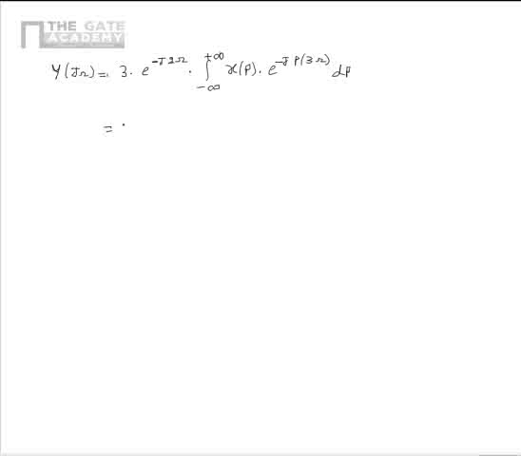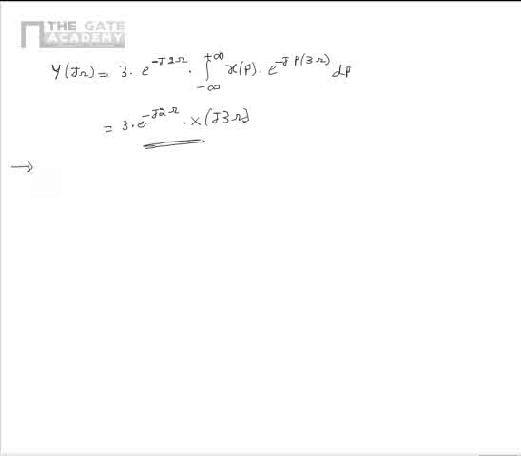This can further be simplified as 3 times e power minus j2 omega multiplied by X of j3 omega. So for the given relation y of t is equal to x of t minus 2 divided by 3, we can write Y of j omega as 3 into e power minus j2 omega multiplied by X of j3 omega.